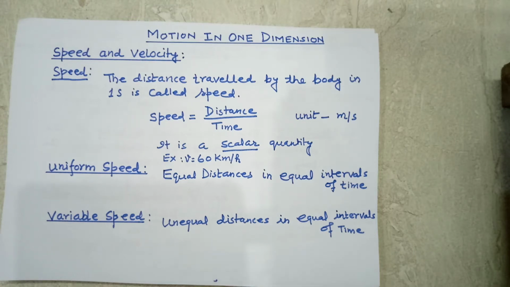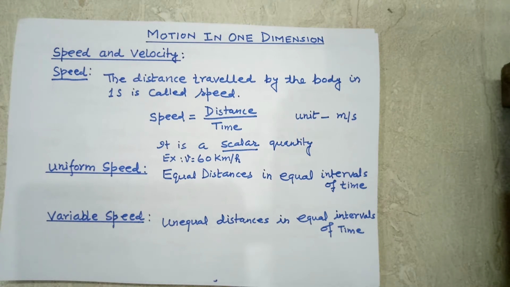Hello boys, this is the second video of chapter Motion in One Dimension, and the topic in this video is speed and velocity. Actually, speed is that quantity by which we know how fast the body is moving, while the quantity which gives the speed as well as its direction is known as velocity.